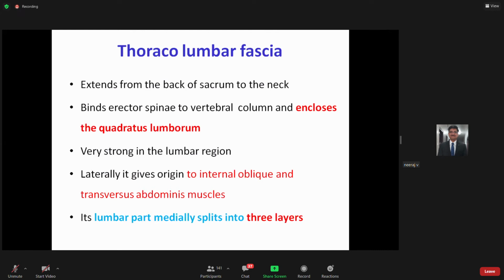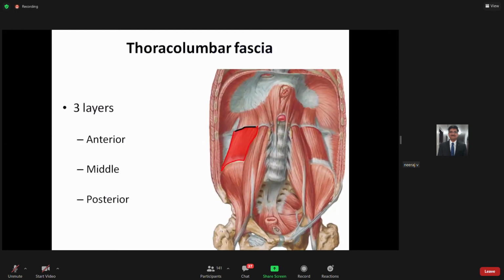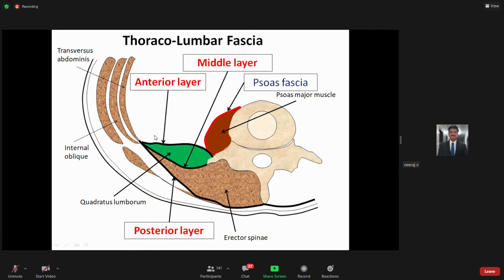And the lumbar part on the medial side basically splits into three layers: anterior, middle, and posterior, and this encloses two different muscles. How this is arranged, we will look at with the help of this figure. So it has three layers on the medial side. Laterally, the same fascia gives origin to the internal oblique as well as the transversus abdominis muscle. But on the medial side it splits into three layers: anterior, middle, and posterior, which will be more clearly seen in this picture.